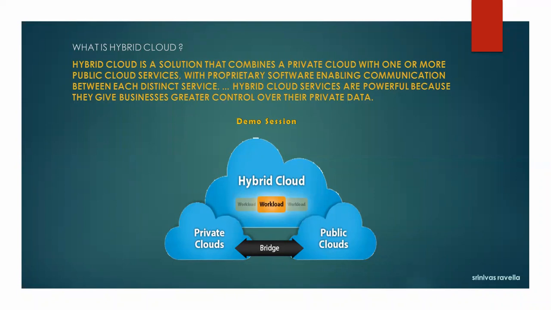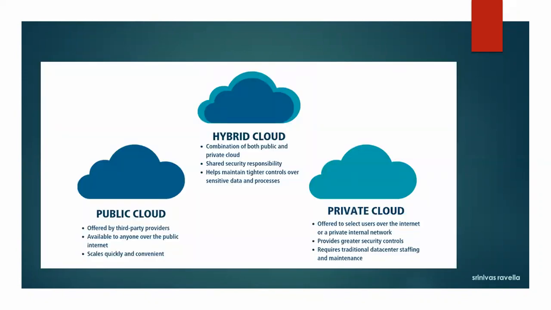Practically, in our VPC class, we are going to see private servers should not be exposed to the internet. Public servers should be exposed to the internet, but these two must communicate. How to do the configuration? In our coming VPC classes in AWS, we are going to learn. This is overall hybrid cloud, a combination of both public and private cloud. Internally you have your own staff, everything, to manage your data center. Public cloud is offered to the public people. So to communicate between these two, public and private cloud, we need hybrid cloud.